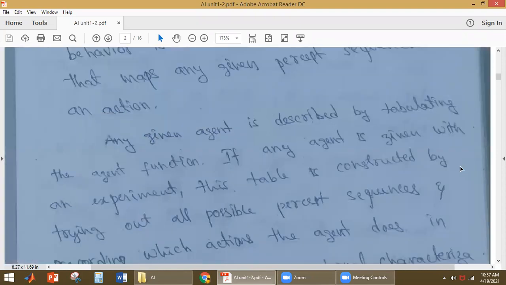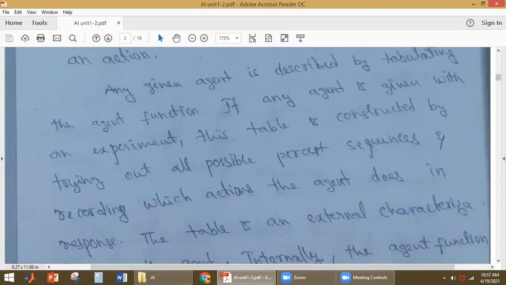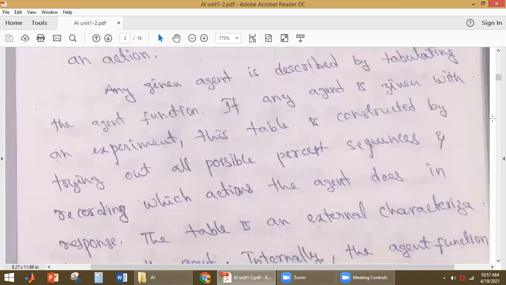Okay. So if any agent is given some experiment, what it has to do, this table is constructed by trying out all possible percept sequences. So first we have to find what the possible percept sequences are, and for each possible percept sequence, what is the action it has to perform. That table should be constructed.